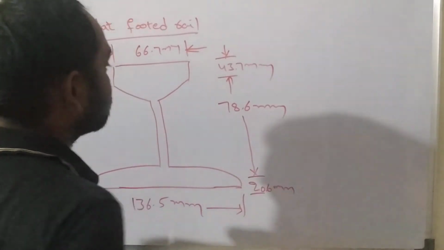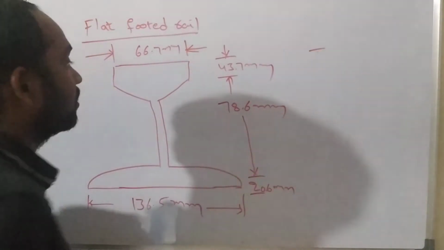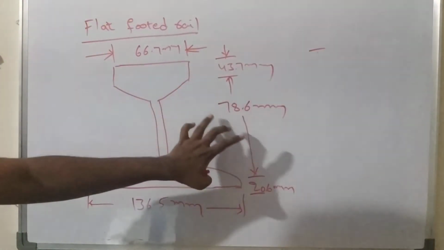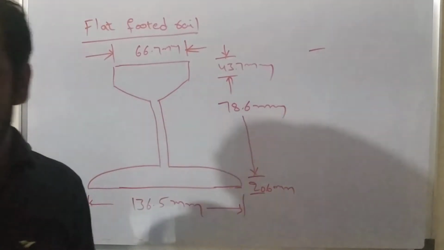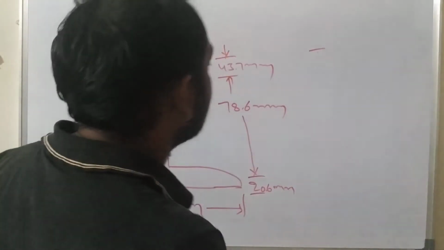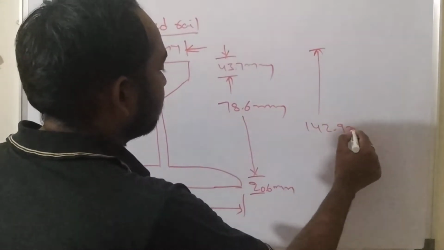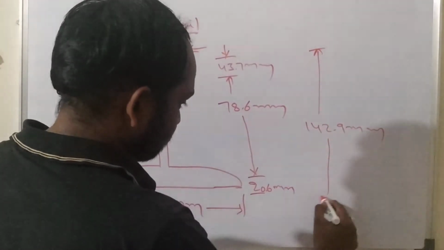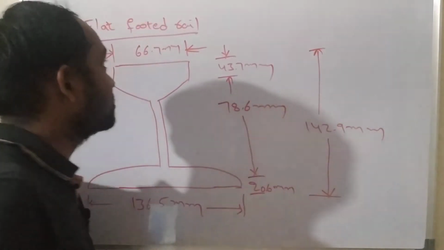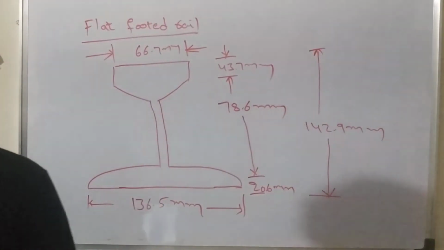Okay, so what will be the total height of the rail? It will be 43.7 plus 78.6 plus 20.6. It will be 142.9 mm. So these are the dimensions of the flat-footed rail.